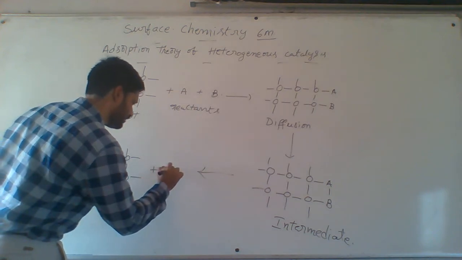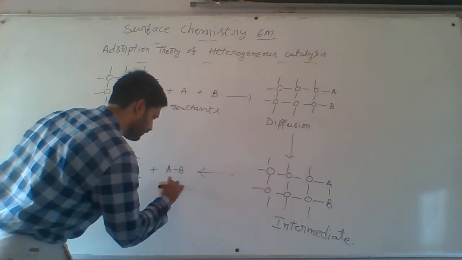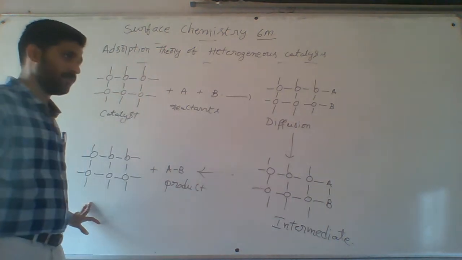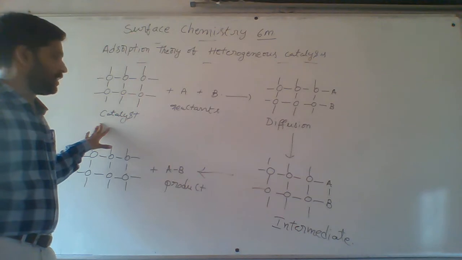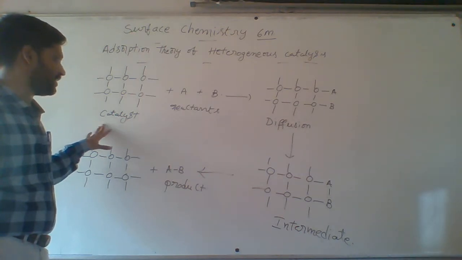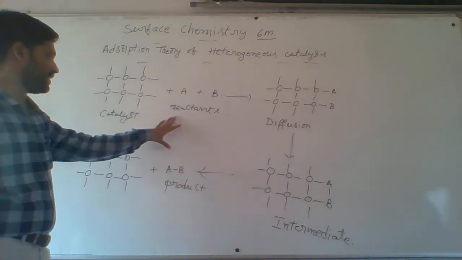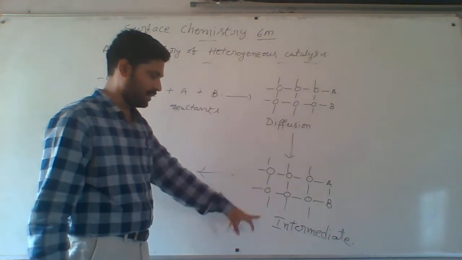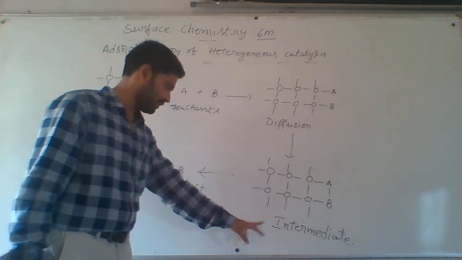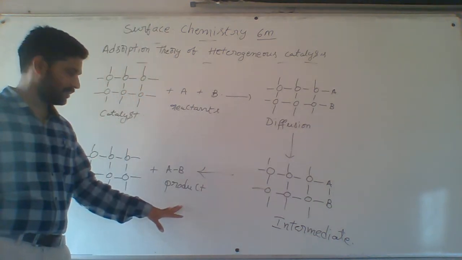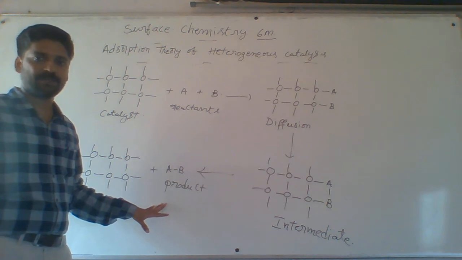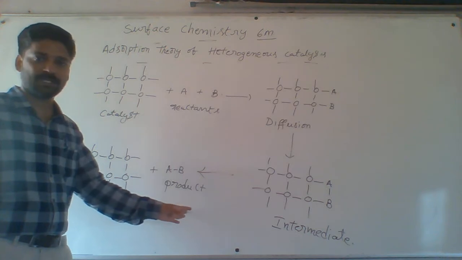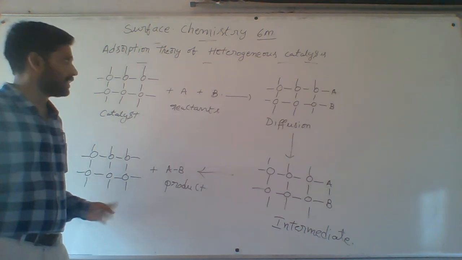This is the catalyst and AB is the product that will form. First adsorption takes place, with diffusion of the reactants onto the catalyst. After that, formation of the intermediate takes place. After the product forms from the intermediate, desorption takes place. Now the product is separated, and the catalyst is also separated.